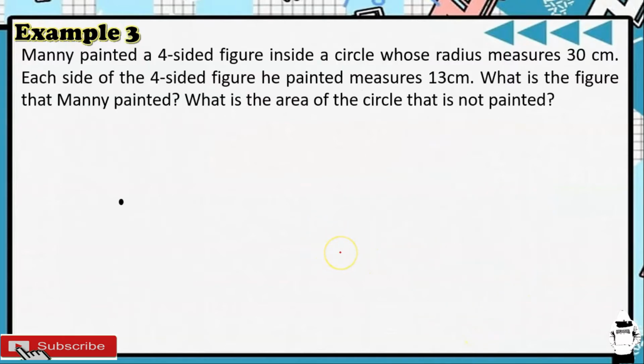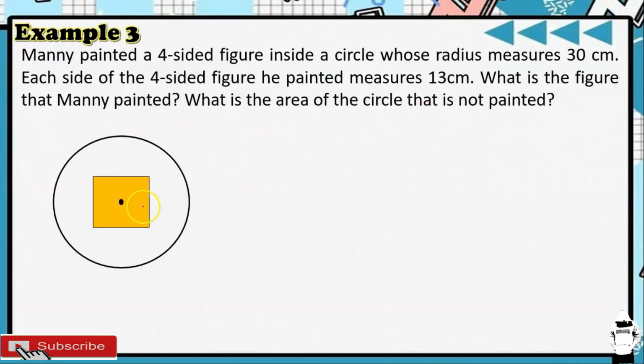Let's have example number 3. Manny painted a four-sided figure inside a circle whose radius measures 30 centimeters. Each side of the four-sided figure he painted measures 13 centimeters. What is the figure that Manny painted? What is the area of the circle that is not painted?